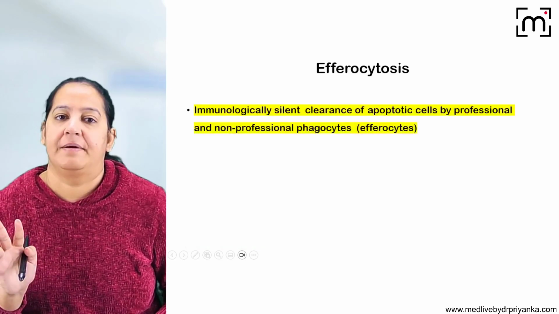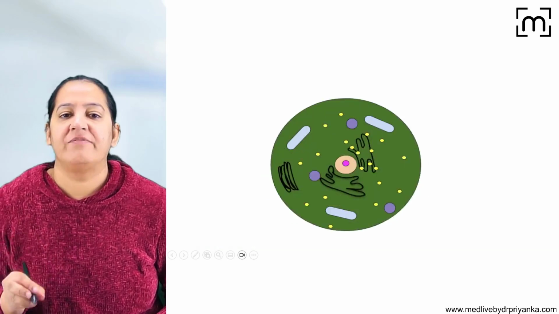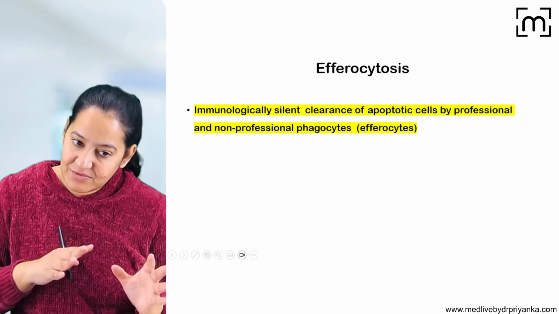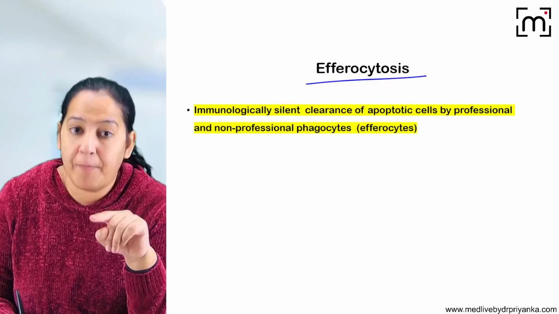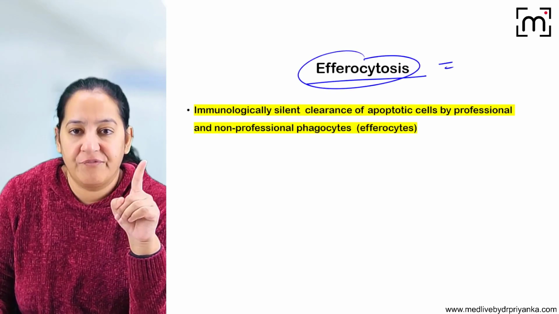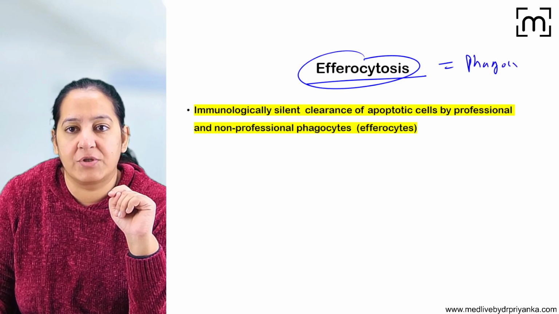This is the last step, phagocytosis, which is known as efferocytosis. So whether extrinsic pathway or intrinsic pathway, the last step is phagocytosis, and phagocytosis in apoptosis is known as efferocytosis. So efferocytosis is basically phagocytosis.